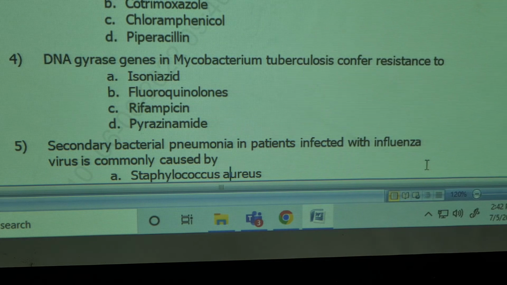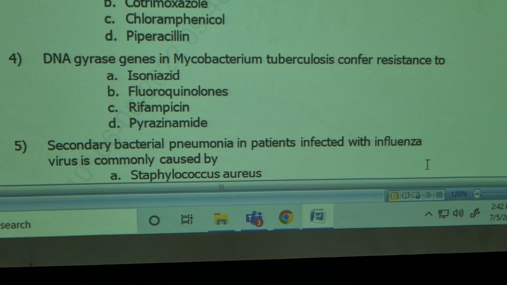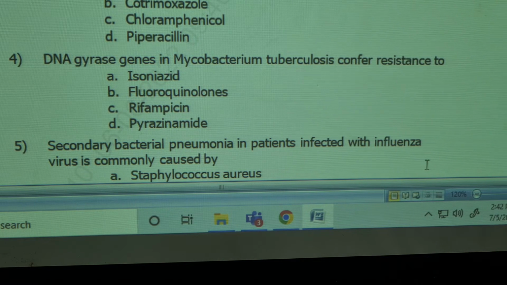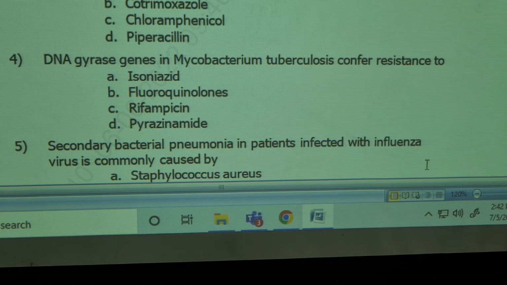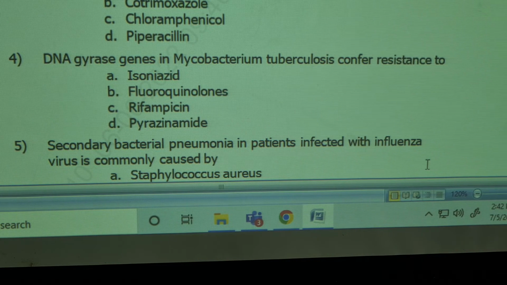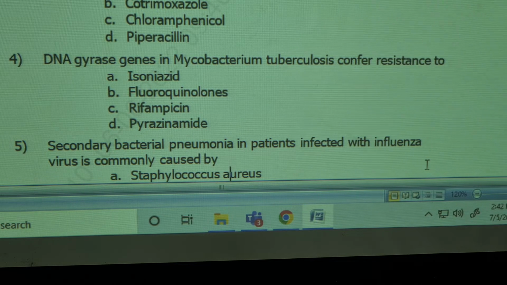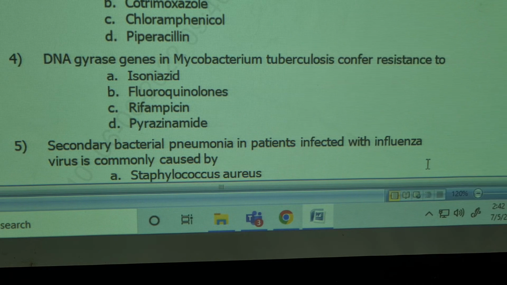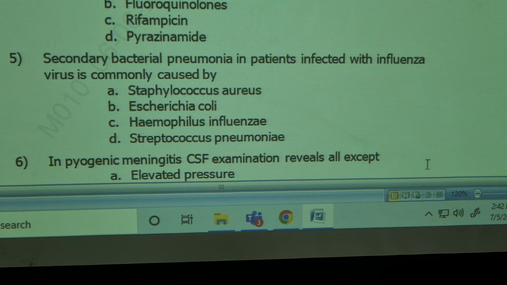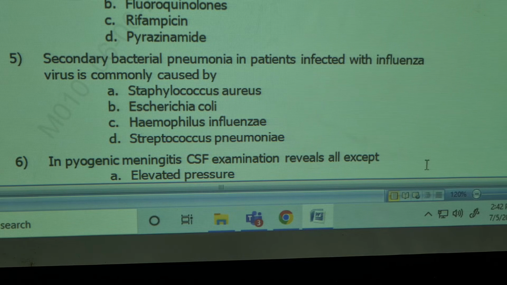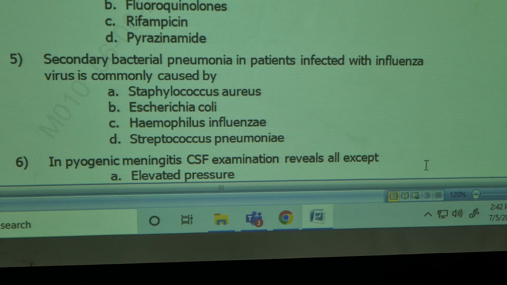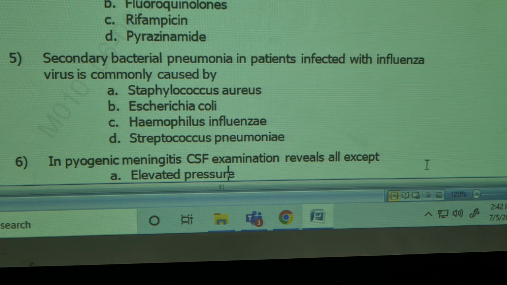DNA gyrase genes in Mycobacterium tuberculosis confer resistance to which drug? Please remember DNA gyrase. Which drug acts on DNA gyrase? Isoniazid, quinolones, rifampicin, pyrazinamide. Fluoroquinolones, sorry. Secondary bacterial pneumonia in patients infected with influenza virus is commonly caused by Staphylococcus aureus, Escherichia coli, Haemophilus influenzae, Streptococcus pneumoniae. Which one? Google it and find out.